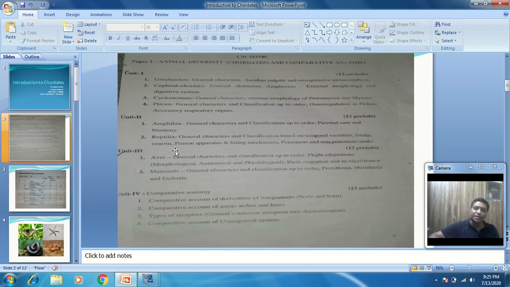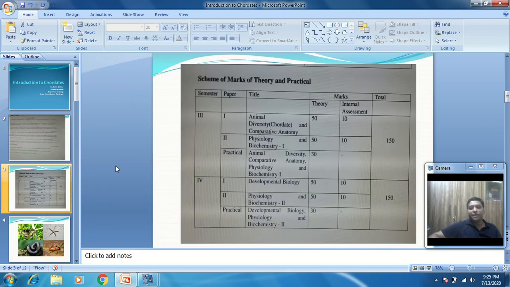So this is the syllabus for paper 1, that is Animal Diversity and Comparative Anatomy of the Chordates, in which 4 units are given. Now we see how the marks are distributed. For this paper, the theory is 50 marks, the internal assessment is 10 marks, and 30 marks are for the practical.